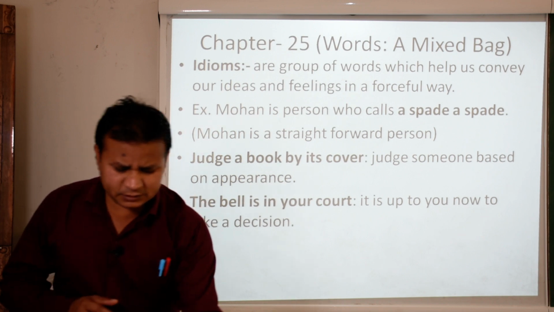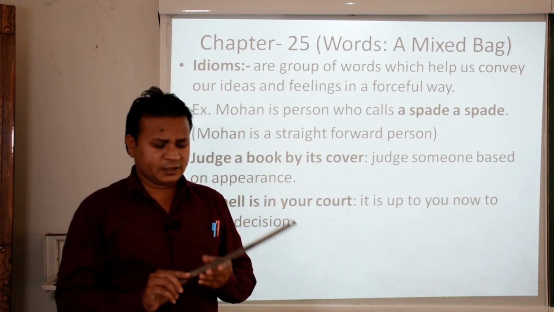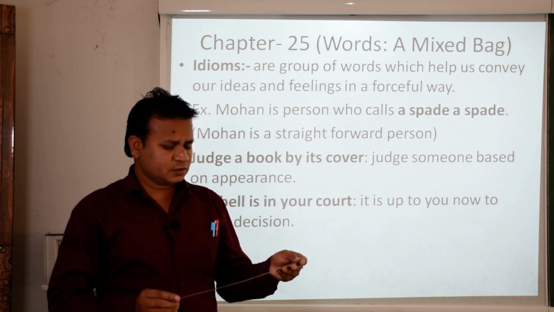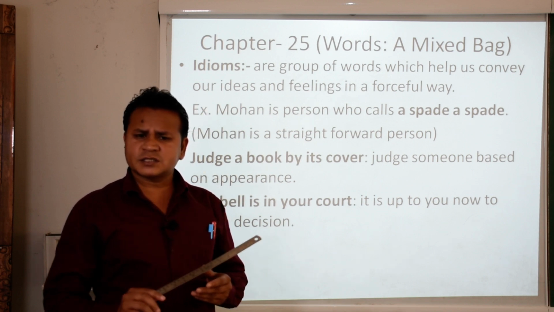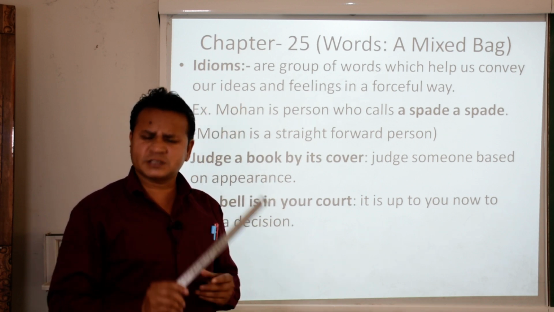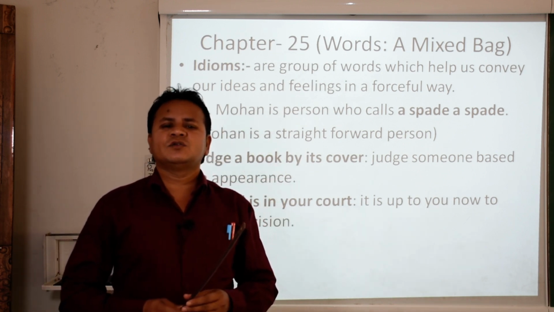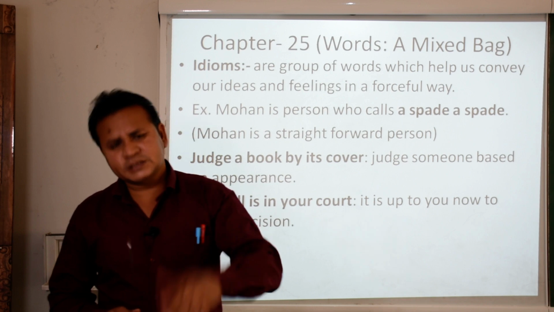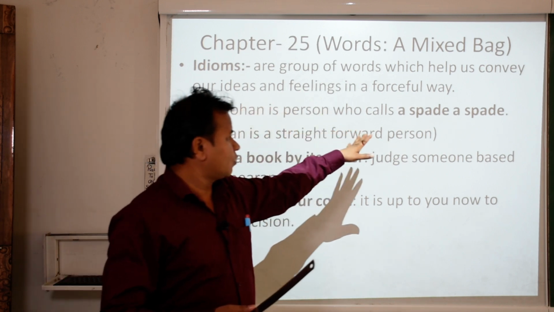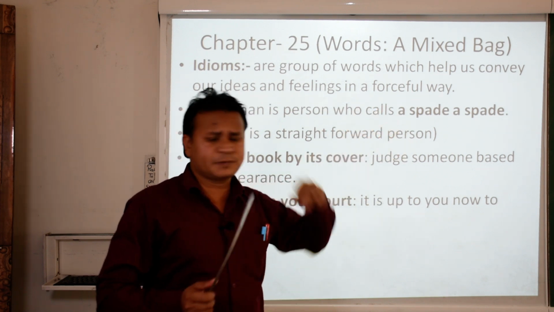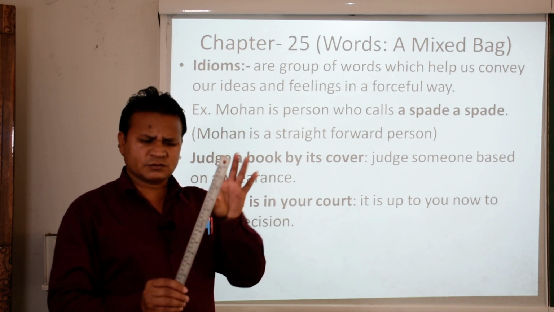If we see this one, what is this? This is a scale, okay. If somebody asks, then definitely you will tell this is a scale. You cannot say this is a pen or pencil. That means whatever the exact thing is, you are going to tell the same thing. The same thing is here with Mohan. Mohan is a person who calls a spade a spade. If this is a scale, I will say scale, because this is a scale.